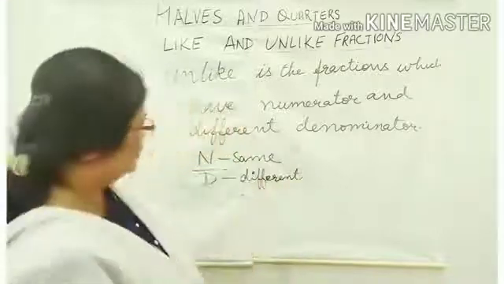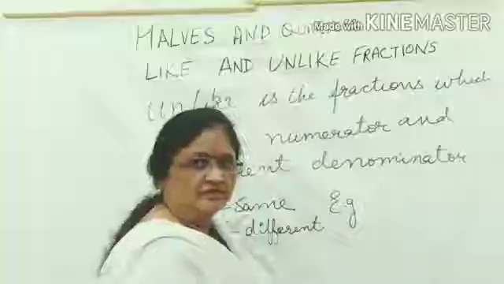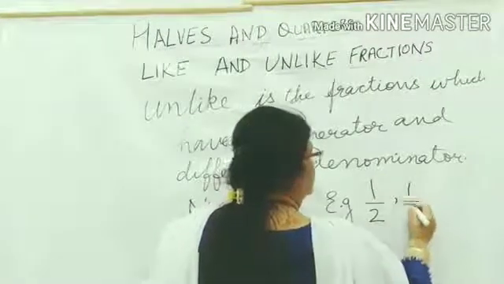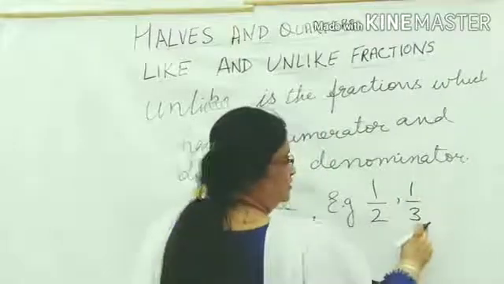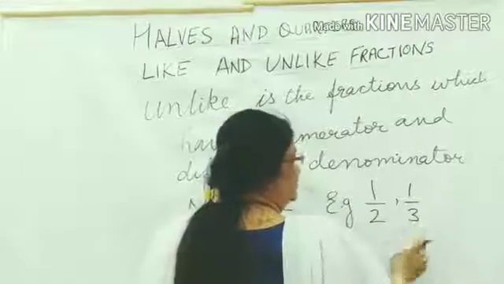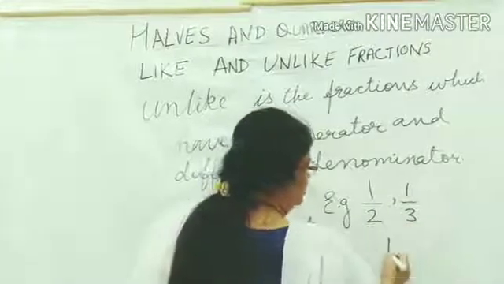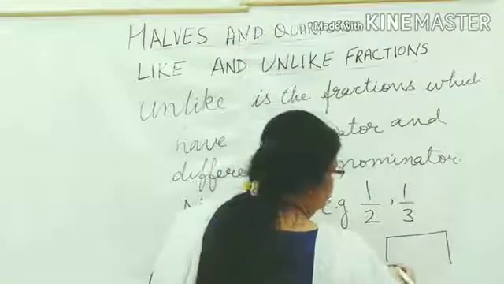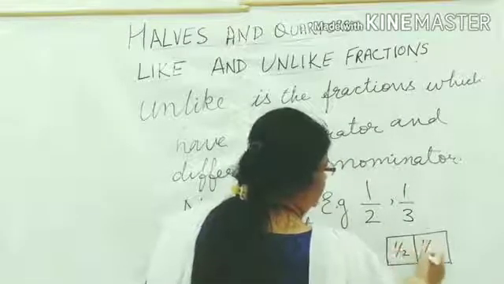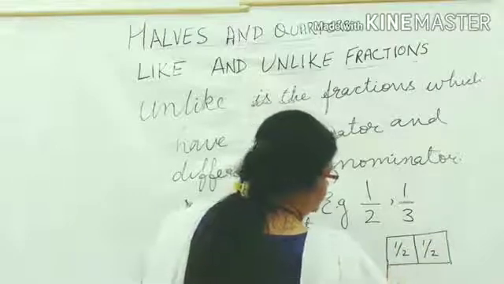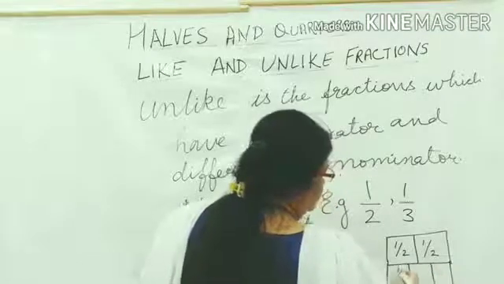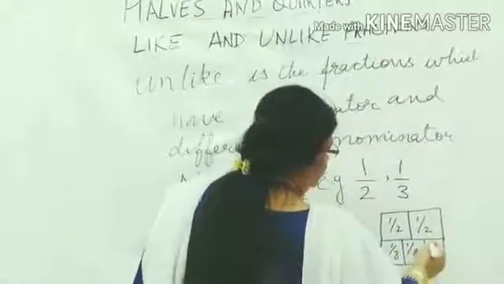Now I'll explain this with one example. For example, if I take 1 upon 2 and 1 upon 3, we have to focus on the denominator, not the numerator. Now you see denominator 2 and 3. You will say that ma'am 3 is greater than 2, but no, it is not true. Let me give you the example. Now take a chocolate, divide it into half. 1 upon 2 and 1 upon 2. Okay, now take the same chocolate and divide into 3 parts.